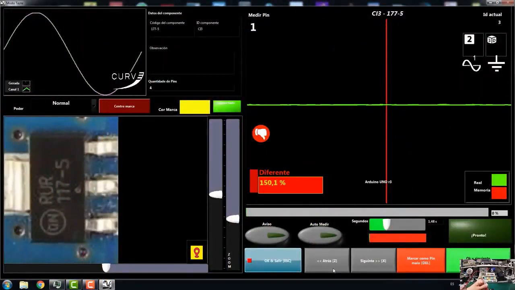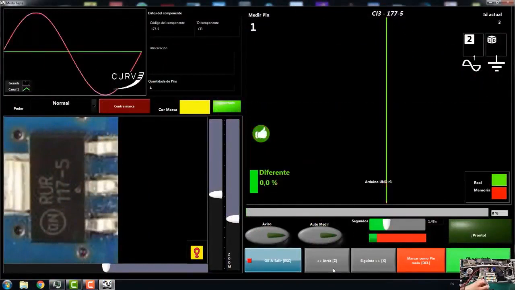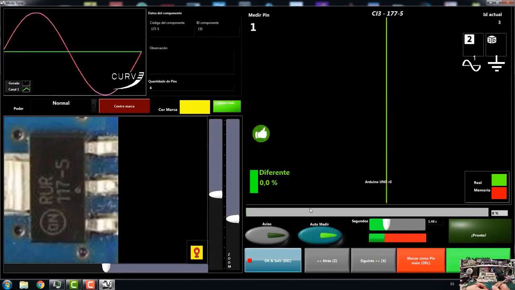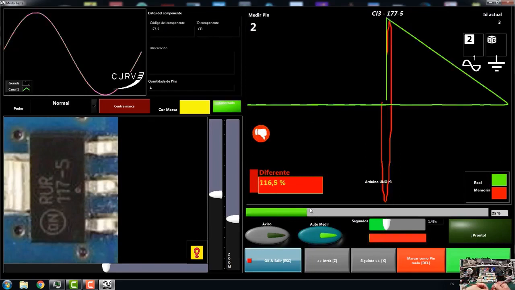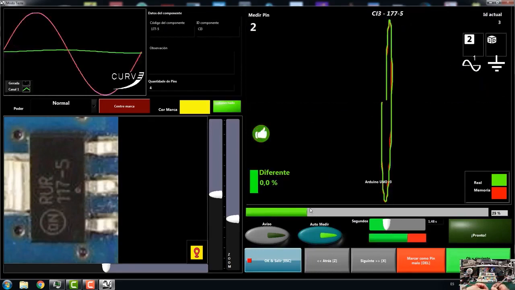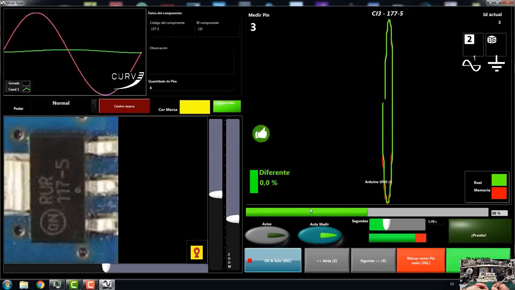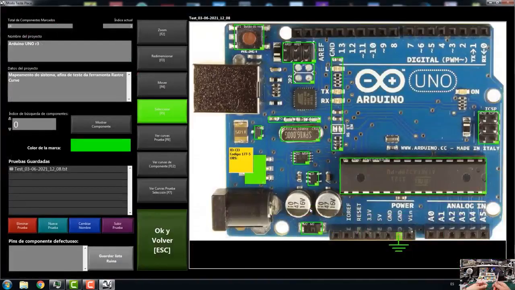if one works well, but to avoid having to use both hands, that is, one with the tweezers, one with the tip and the other with the mouse, I'm going to give it auto measure here. I gave it auto measure and that is it. Now I come here. 1 reaches the end and goes to the next, 2. Then the next, 3. It goes to the next, 4, from here. Perfect.